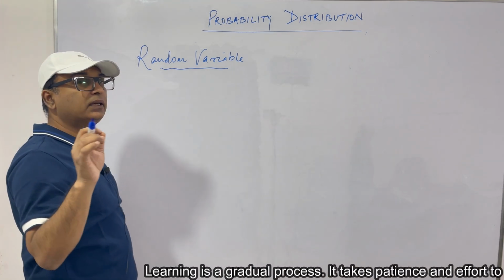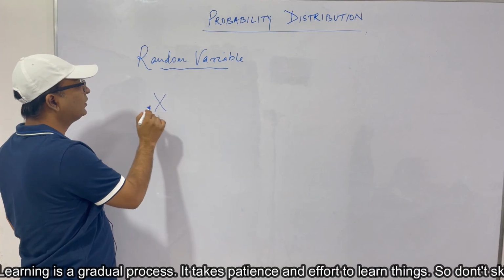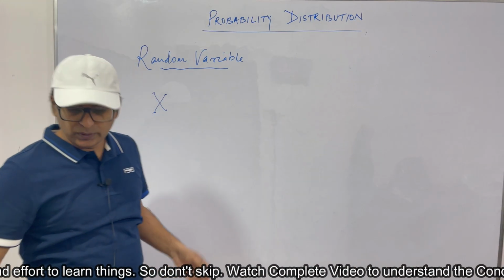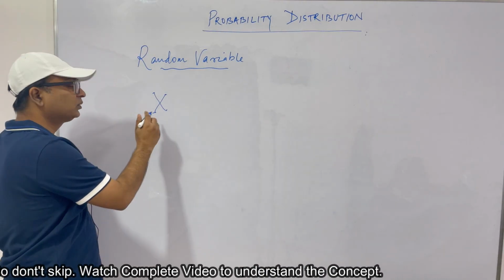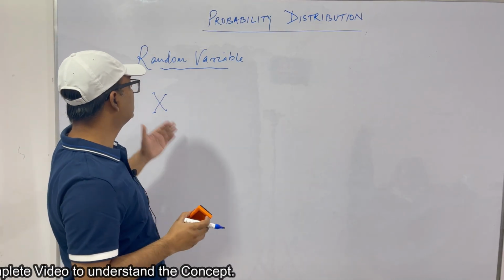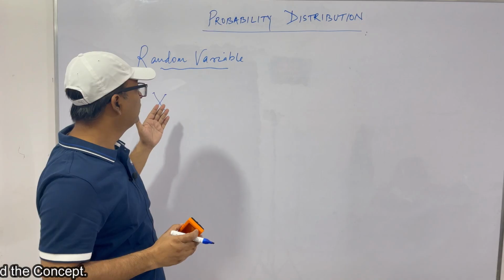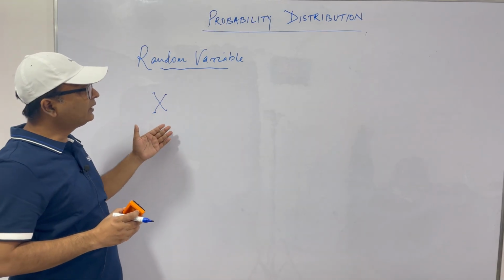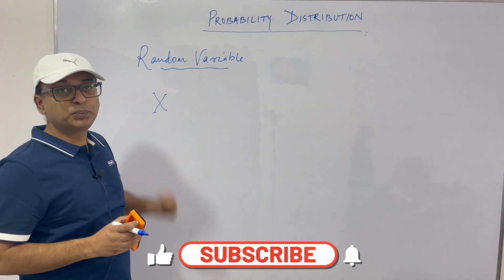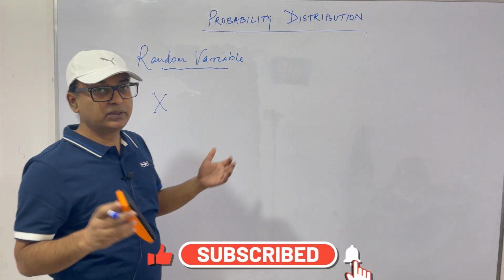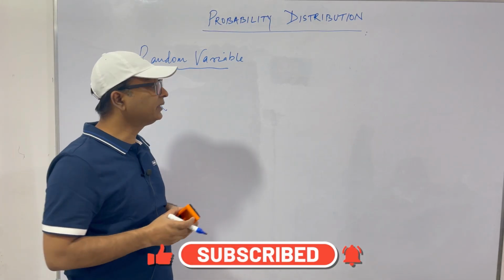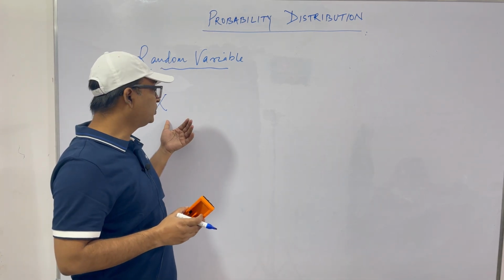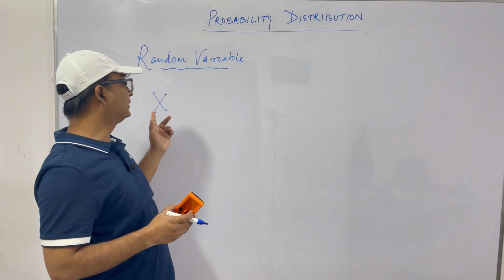Let there be a real variable x. Why am I using x? Because this is the standard notation. You can use any letter, but in most books you will find the real variable expressed as capital X. So if X is a real variable associated with the outcome of a random experiment, what is a random experiment? You must have studied this in probability. We have a random experiment, the output of which is this X.